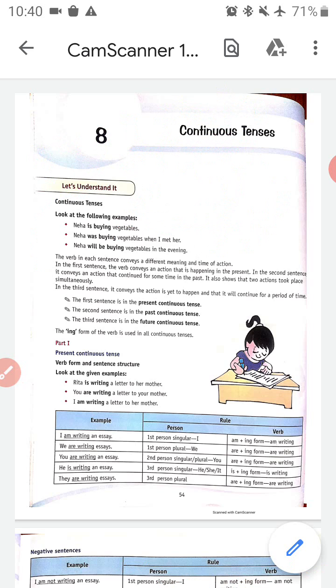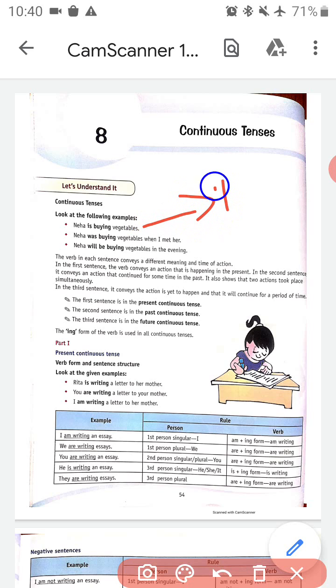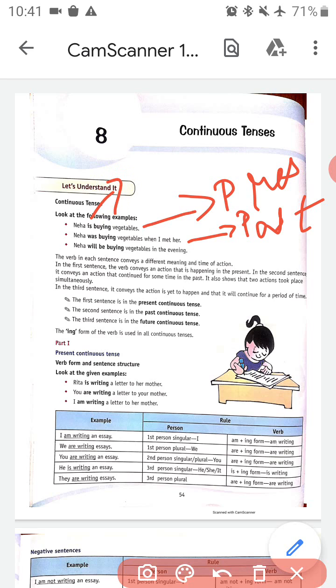In the first sentence, the verb conveys an action that is happening in the present. In the second sentence, it conveys an action that continued for some time in the past. How are we able to understand it? Is is used for present, and was is used for past. It also shows that the action took place simultaneously.